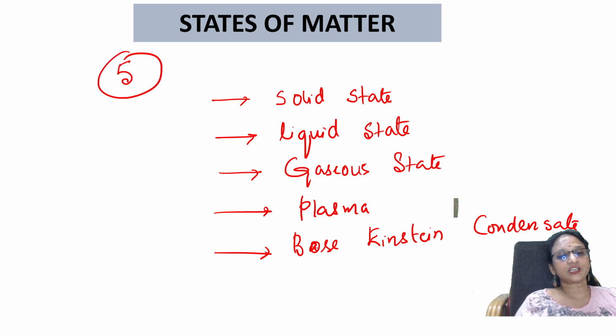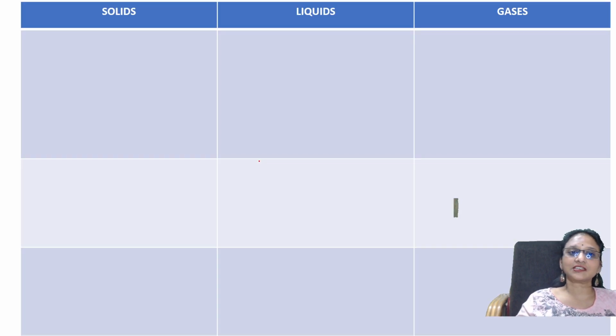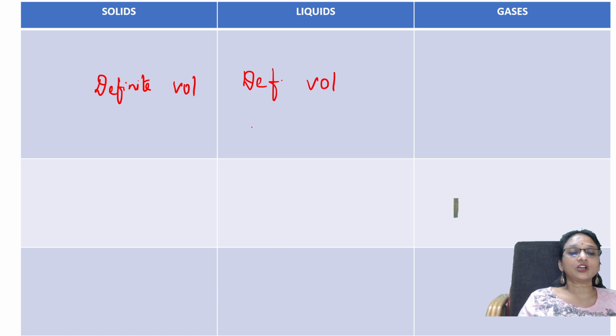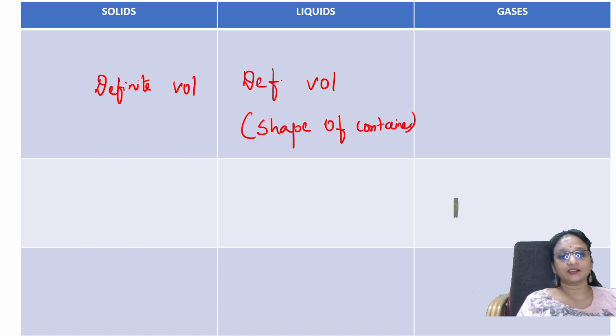So first, before we start the chapter, let us know the difference between solids, liquids and gases. Easy, students, this is grade 10 syllabus. Solids have definite volume, fixed volume. Liquids also have definite volume, because they take the shape of the container. Suppose you pour it in a jug, it will take the shape of the jug. If you pour it in a glass, it will take the shape of the glass. And gases have no definite volume. There is no fixed volume. Why?